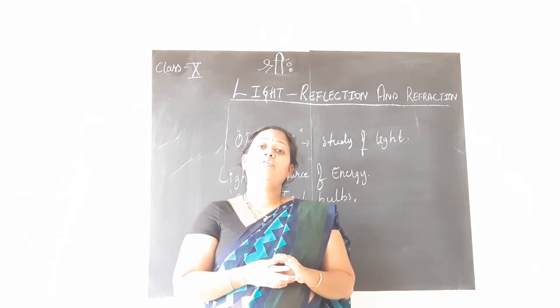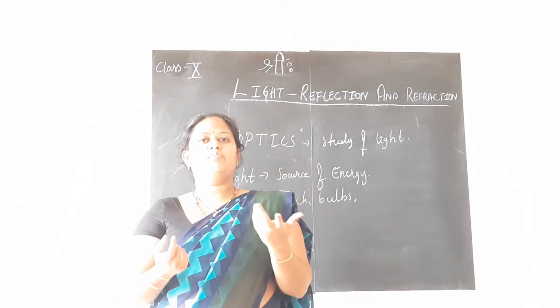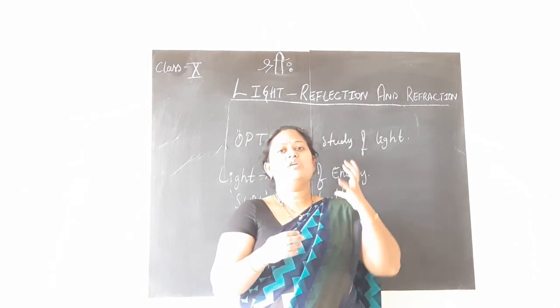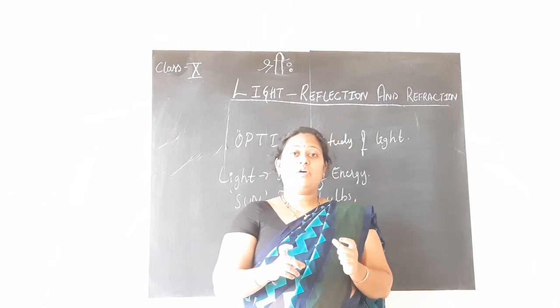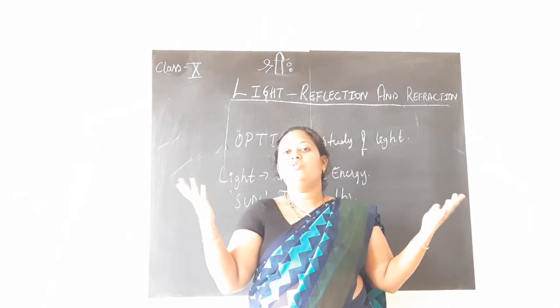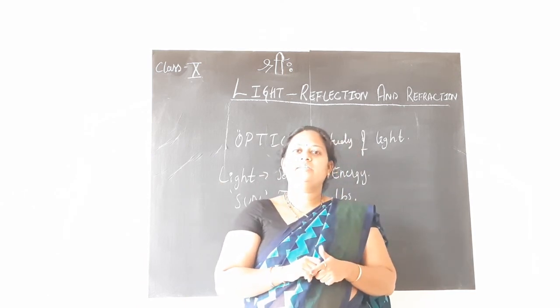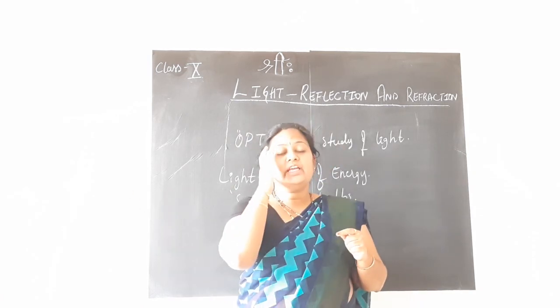What do you immediately do? Torch light. You will switch on the torch. Nowadays you have a torch in your mobile phones itself. You all have smartphones, yes, no? So just take out the mobile, switch on the torch. When you switch on the torch, will the entire room be lighted up? No. Only that path you can see. Yes, only that particular path.